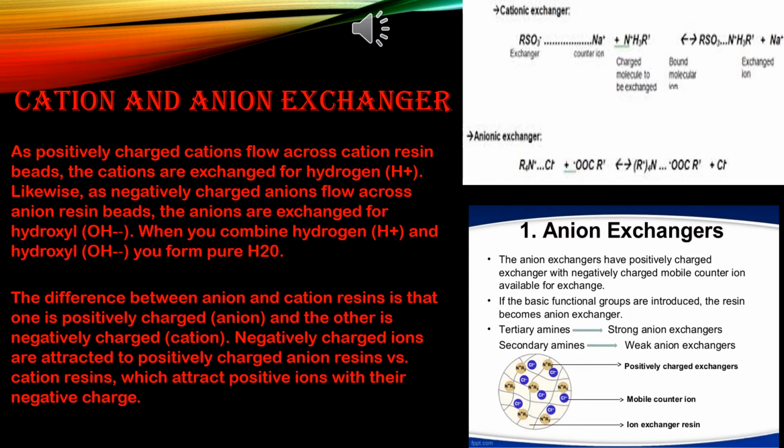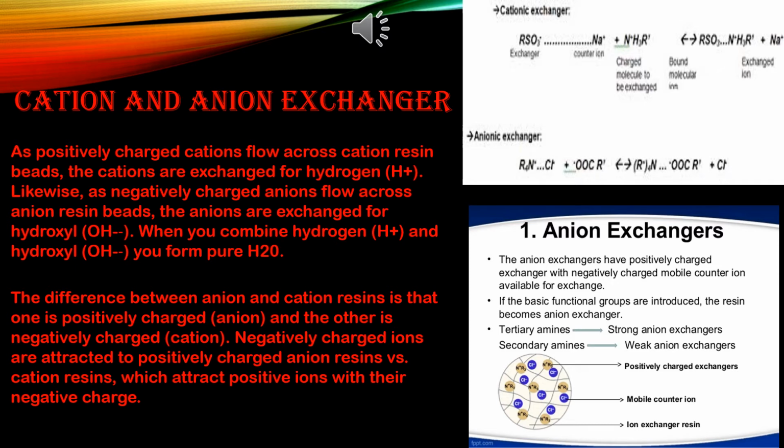I'll explain this in my next slide. The binding of ions, cations or anions, to ion exchange resins is reversible. This property of resins helps us to use the same resin after periodical regeneration. That means after a certain time, periodic regeneration happens.